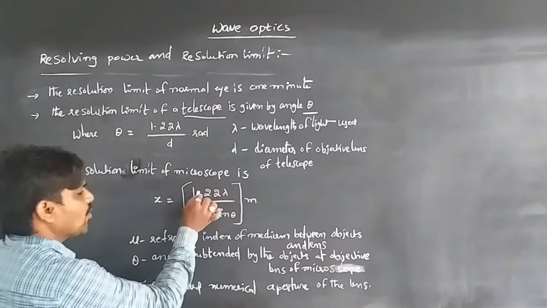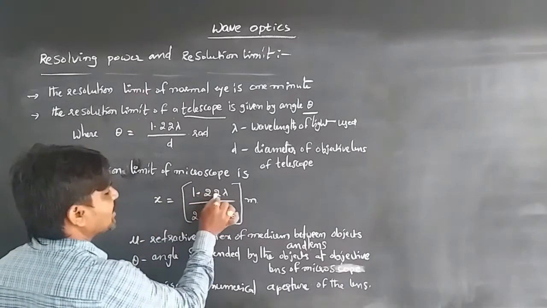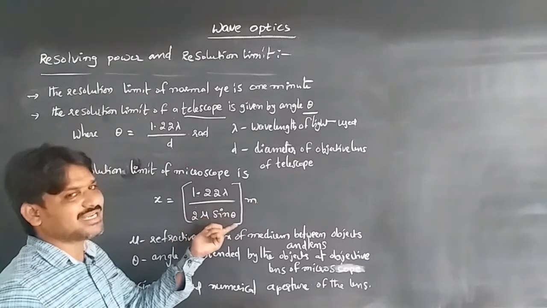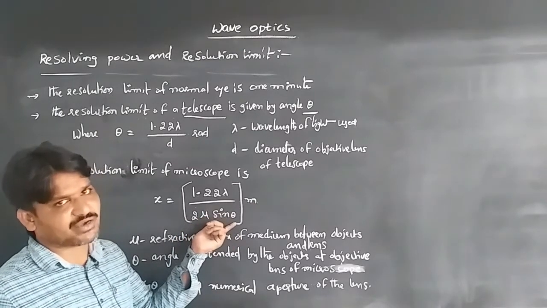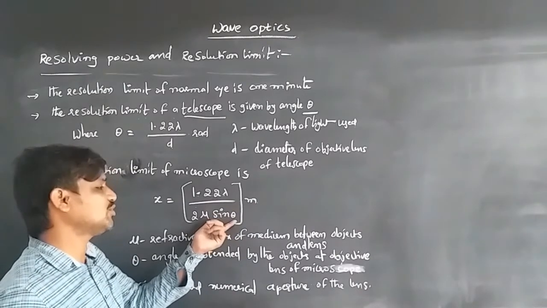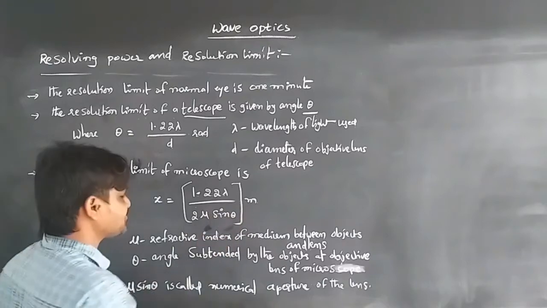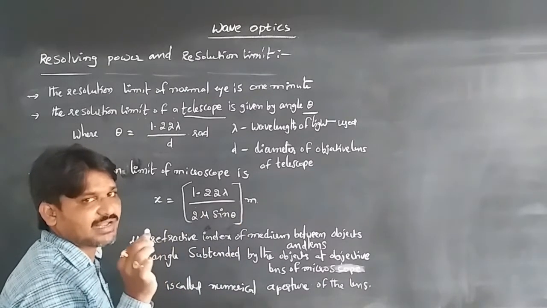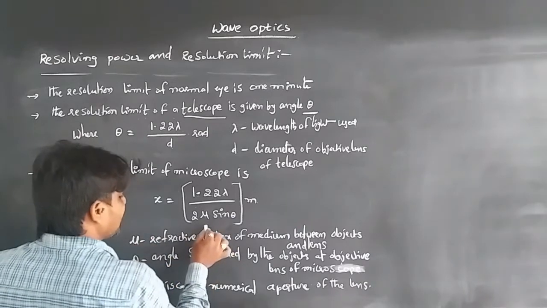Then the resolution limit of a microscope is x equal to 1.22 lambda by 2 mu sin theta. Instead of sin theta, we can also write tan theta, so 2 mu sin theta or 2 mu tan theta can be written. Here mu sin theta is called the numerical aperture of a lens.